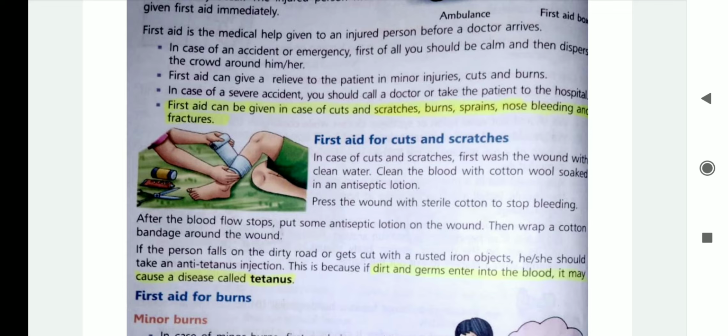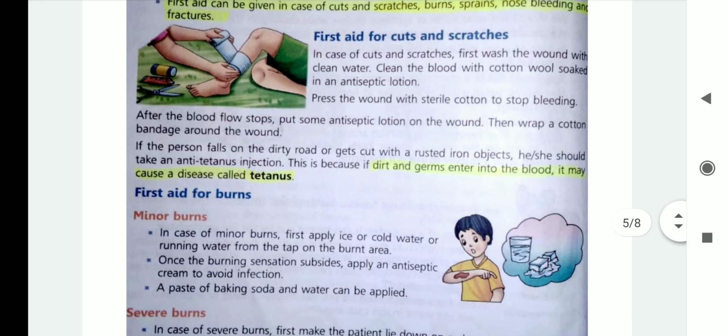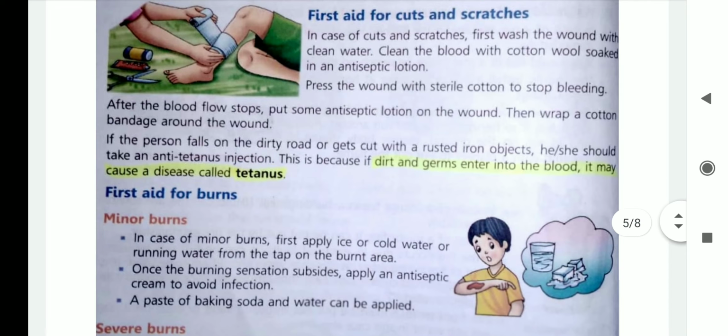Secondly, we should call the doctor or we must take the patient to the hospital. Children, first aid can be given in case of cuts, scratches, burns, sprain, nose bleeding, fracture. We will study them one by one. First aid for cuts and scratches. In case of cuts and scratches, what should we do? We should wash the wounds with clean water.